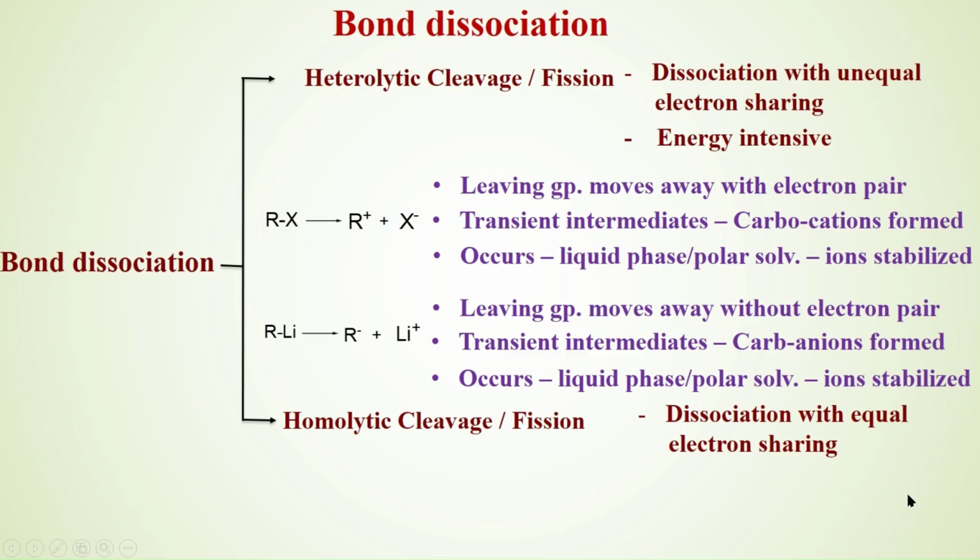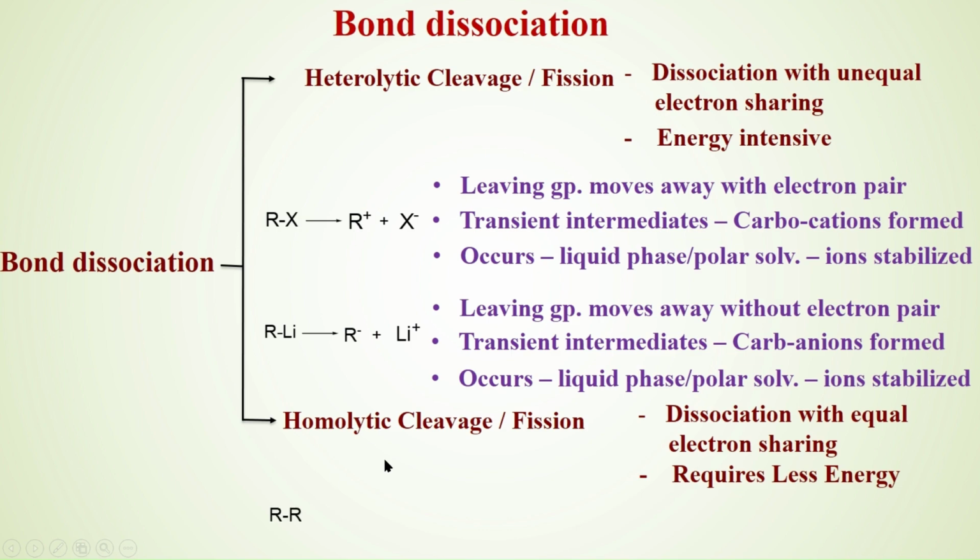We call it TTMM, tu tera me mera. Electrons are equally shared. That's why there is no friction, so less energy is needed, whereas heterolytic cleavage is energy intensive. Here it does not require that much energy.